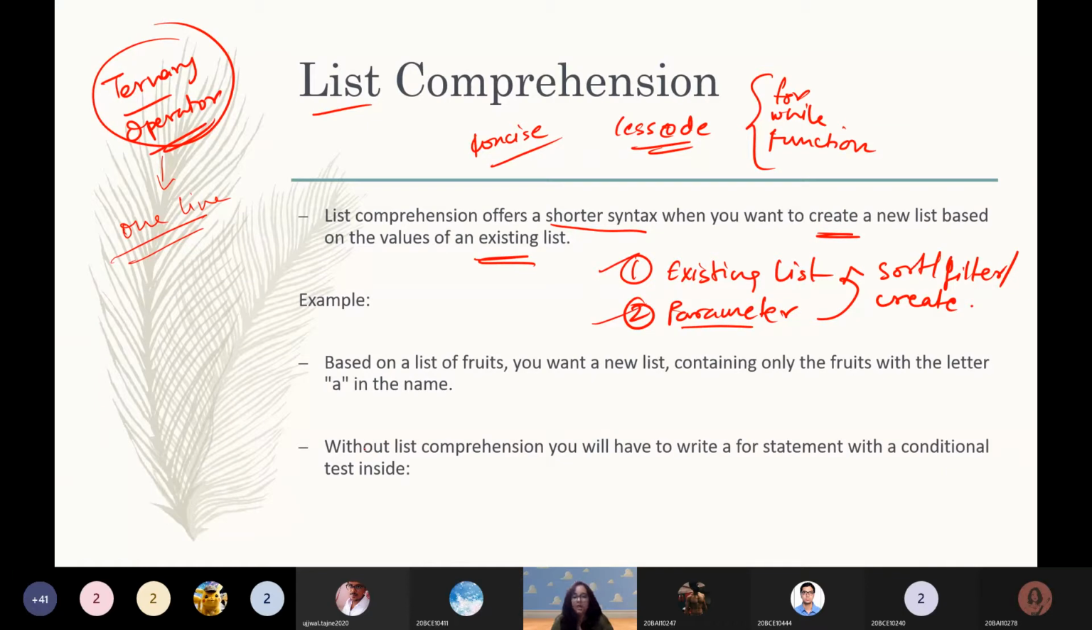I have a couple of examples here, and I'll show a couple of examples on my whiteboard as well. Based on a list of fruits, since we were doing fruits, I used a similar example. You want a new list containing only the fruits with the letter A in them. If you remember, we had apple, banana, and orange, I believe, something like that. We'll just take a look at how much you would have had to write without list comprehension.